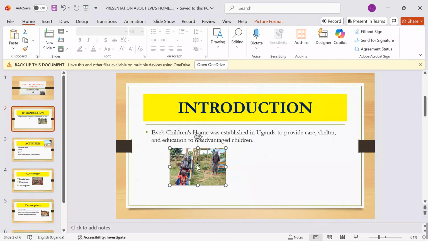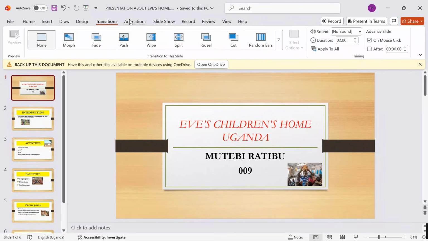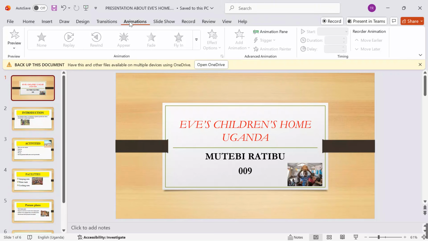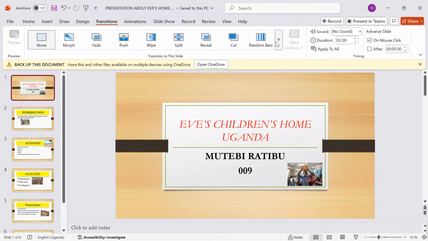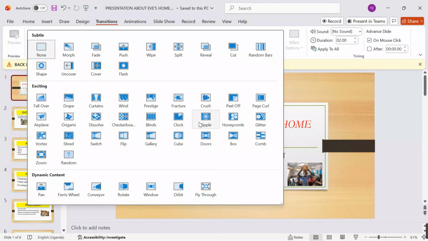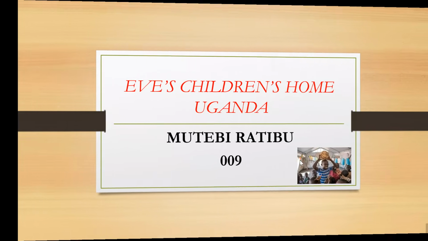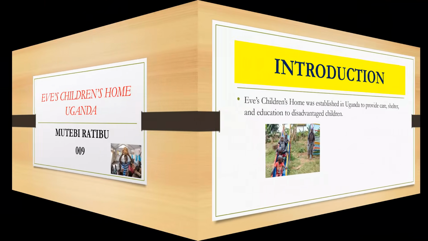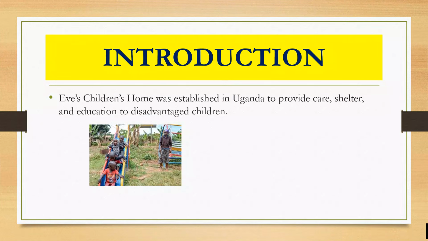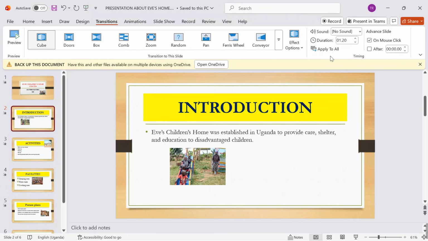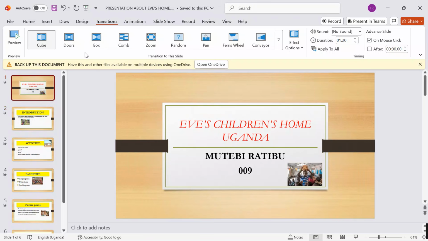Now after putting this, you can still go on and apply a clear transition. I go to transitions, click here, and take a very catching transition. Let me take maybe the cube so that my slides come up like that. Then say apply to all, set the seconds to be 2, turn it on and deactivate the mouse click, so that when I go into my slideshow, my presentation runs in a way that is really clear for the people that are watching to see each and every detail. Now after doing all this, remember to apply to all to see that everything is well captured.